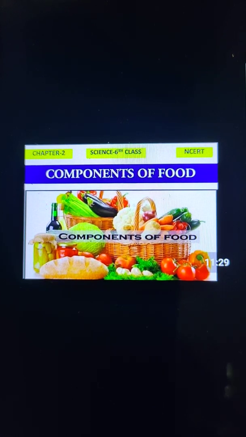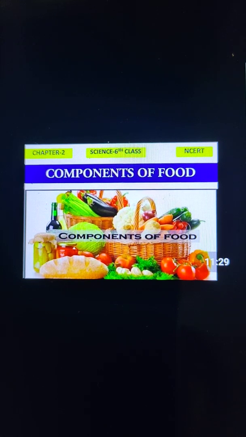So the food that we consume every day in our daily diet should have all the components or all the nutrients in the right amount so that we can keep ourselves healthy and fit.